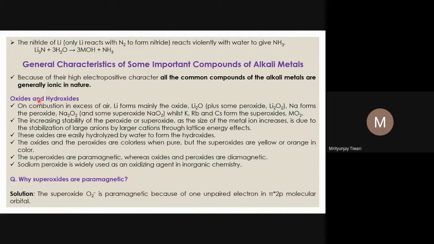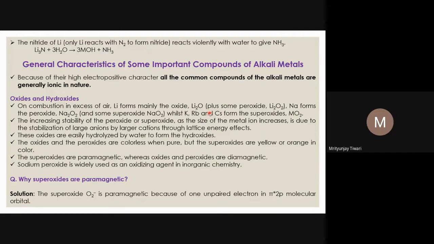About the oxides, we have studied that lithium usually forms the normal oxide. Normal oxide means oxygen's oxidation number is -2, and lithium's oxidation number is +1. For all the alkali metals it will be +1, because their oxidation number is always +1 in all of their compounds. Lithium also forms some peroxides, but proportionally its presence is very less.